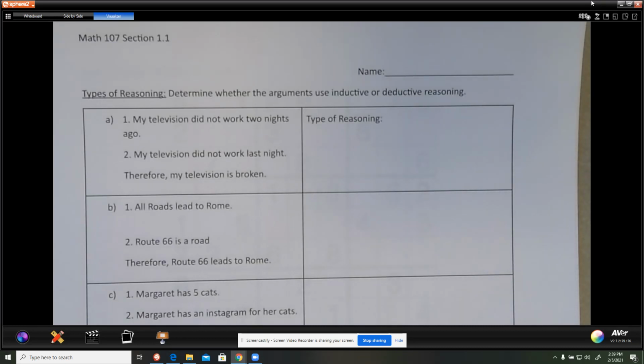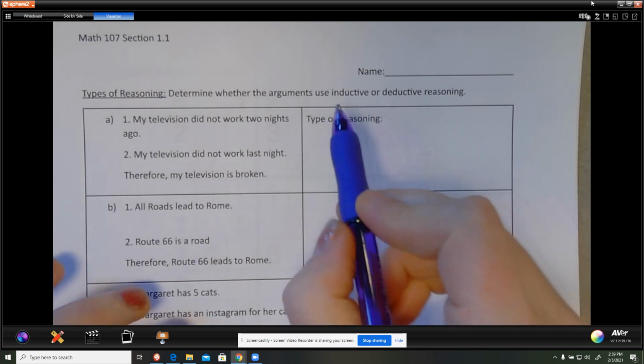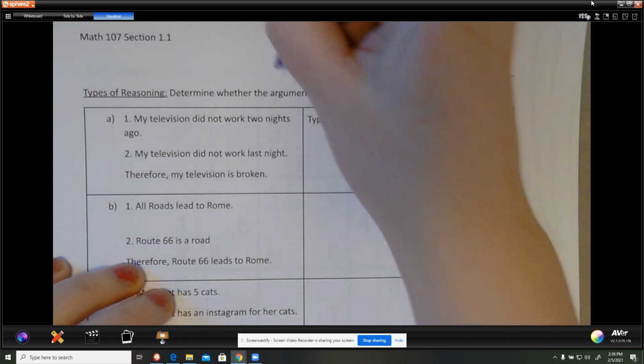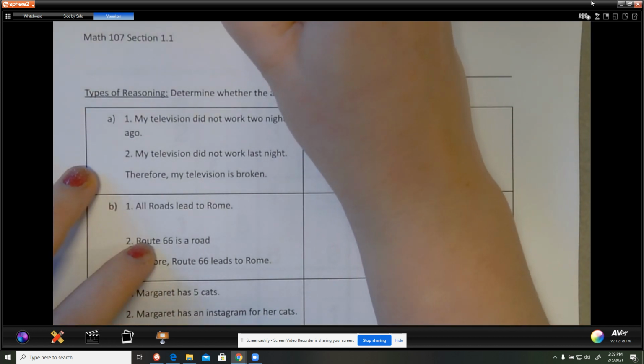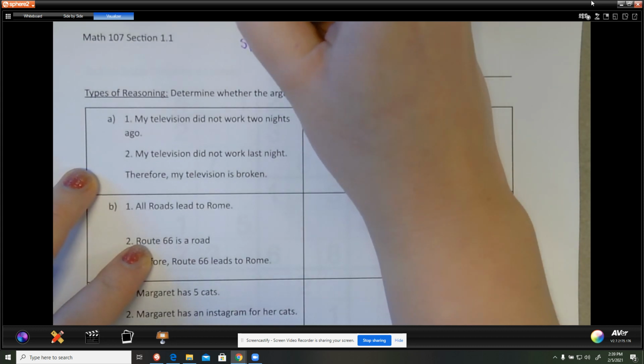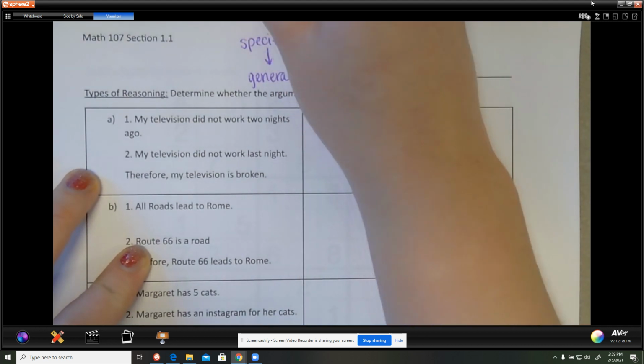This is your 1.1.2 homework. So we're wrapping up section 1.1, and we want to know what type of reasoning this is talking about, inductive or deductive. Just a reminder that inductive reasoning starts with specific cases and then moves to a general conclusion. So that's inductive.